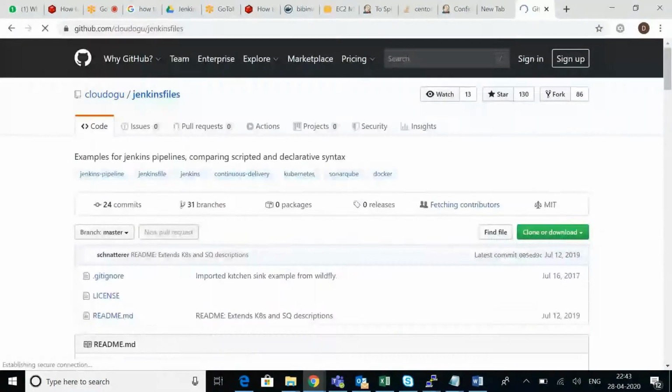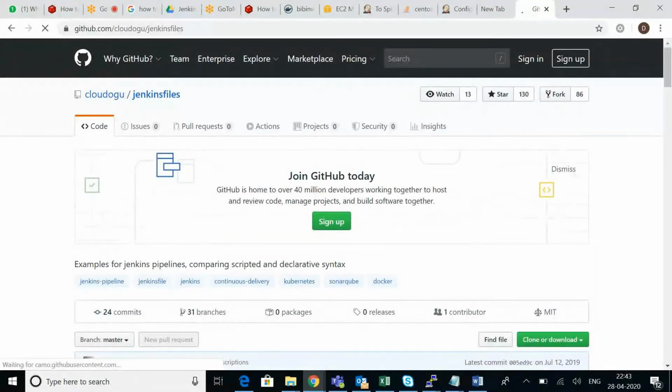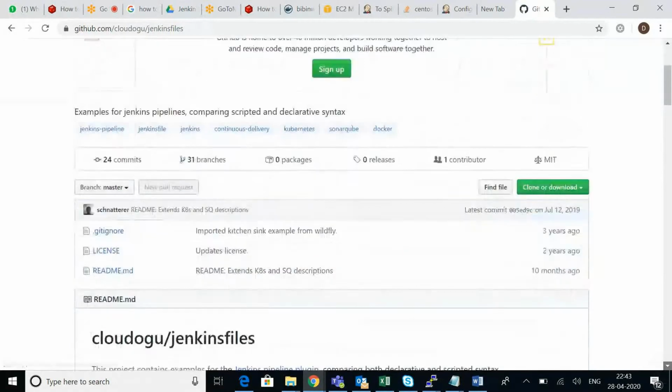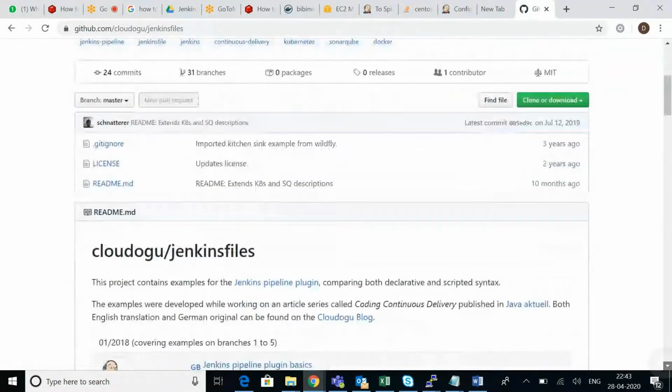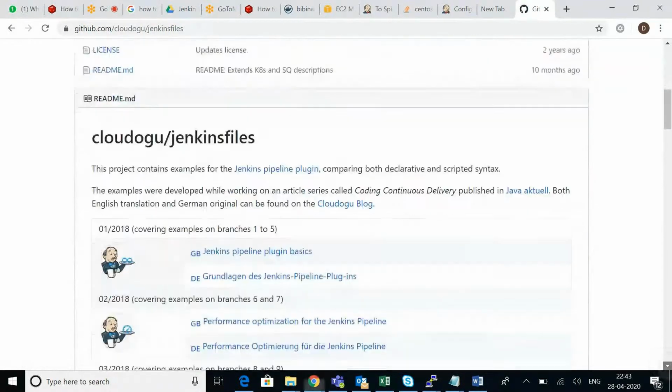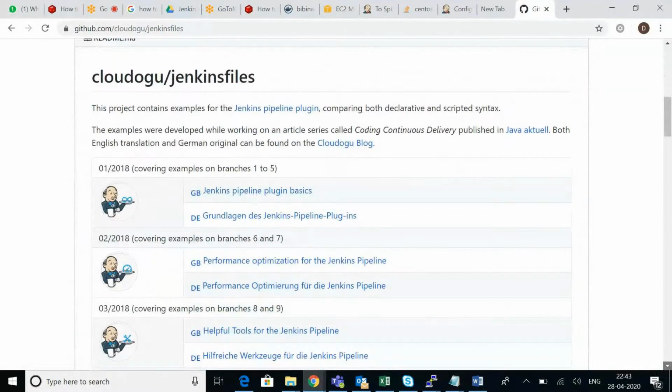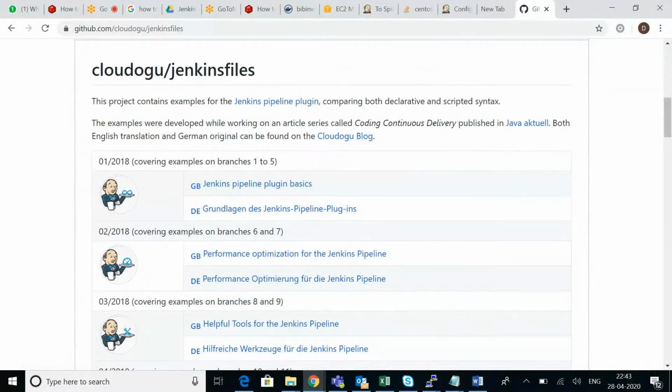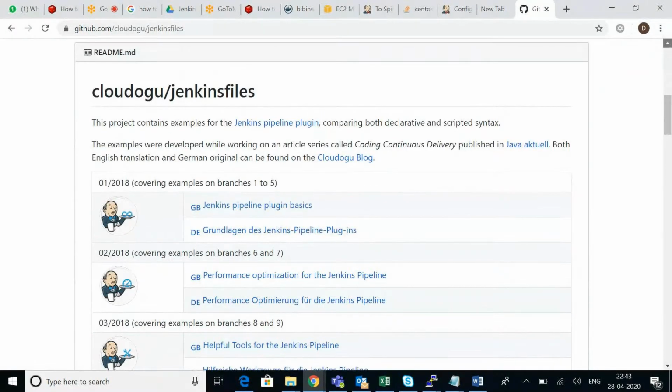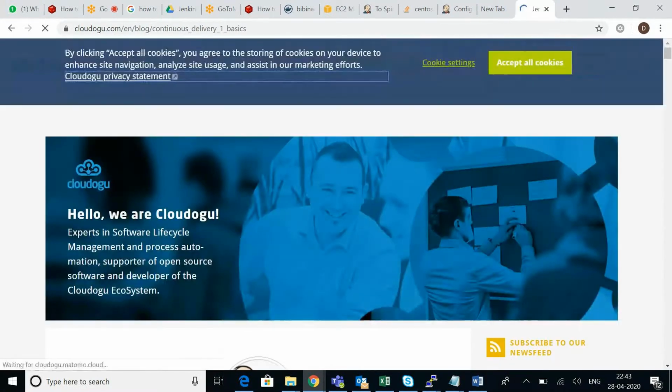Open the first one. Come down. Nothing is there. Maybe click on any of the links here.